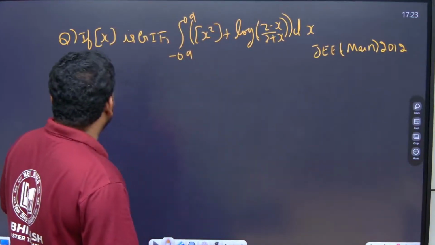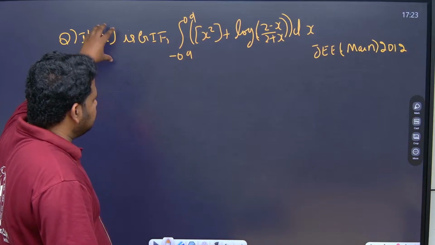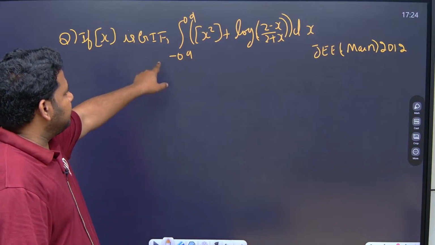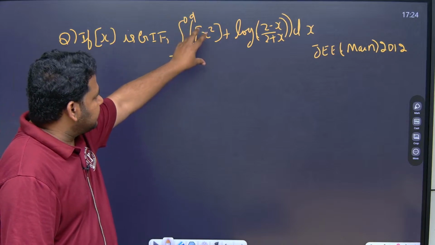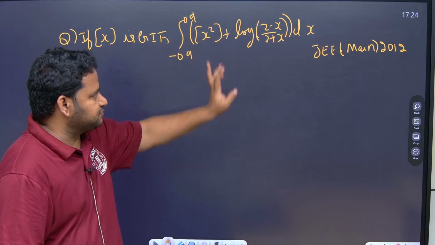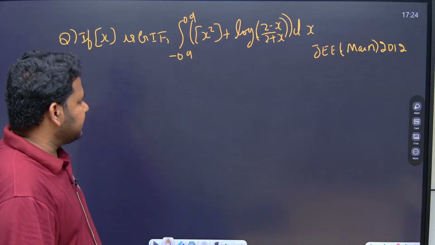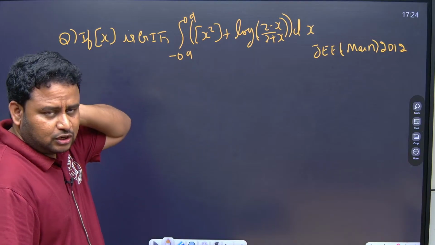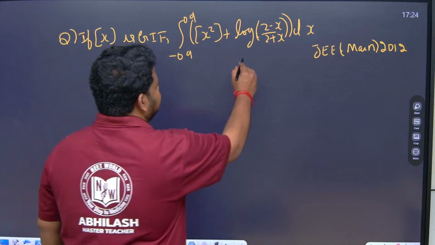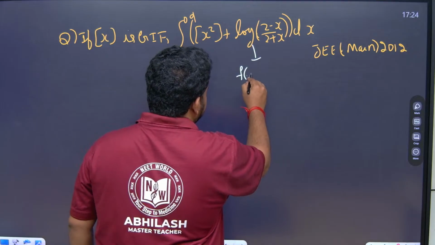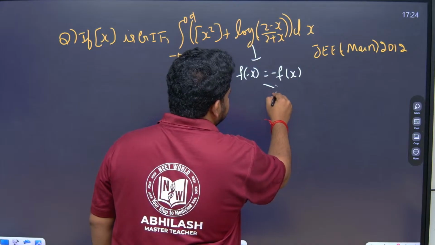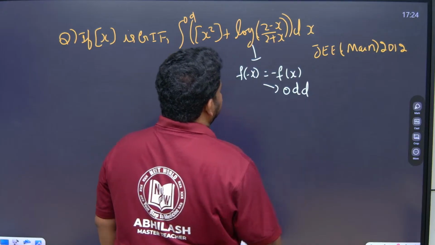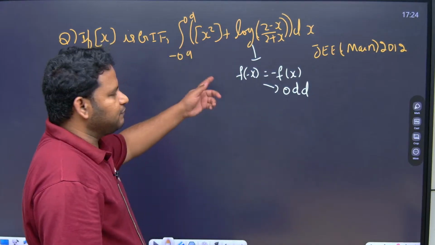See here, they are telling: if this is the greatest integer function, the integral from minus 0.9 to positive 0.9 of the greatest integer function of x square plus log of this one. This is the JEE Main 2012 question. So how to solve such a type of question? First of all, if I apply f of minus x, I will get minus f of x. That is nothing but an odd function. Definitely this is an odd function.